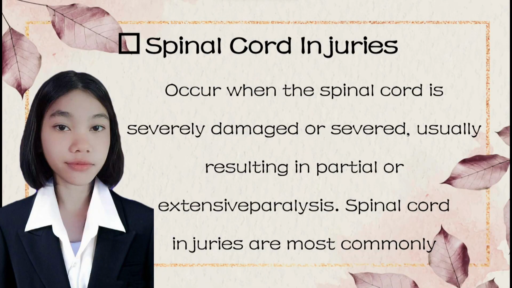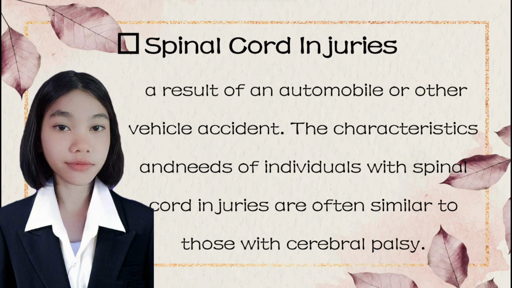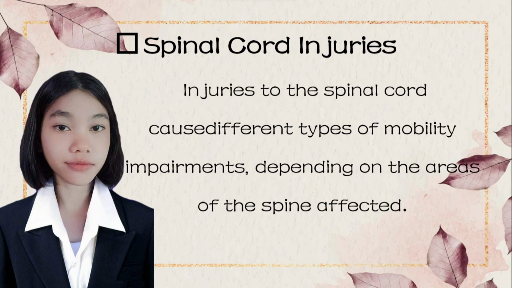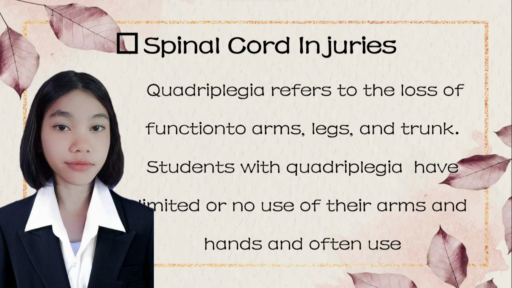Spinal cord injuries occur when the spinal cord is severely damaged or severed, usually resulting in partial or extensive paralysis. Spinal cord injuries are most commonly a result of an automobile or other vehicle accident. The characteristics and needs of individuals with spinal cord injuries are often similar to those with cerebral palsy. Injuries to the spinal cord cause different types of mobility impairments depending on the areas of the spine affected.